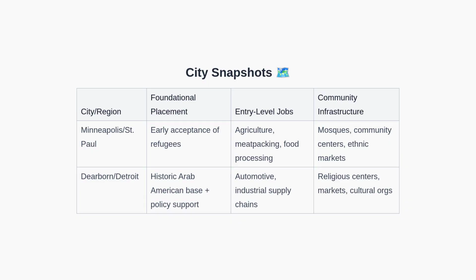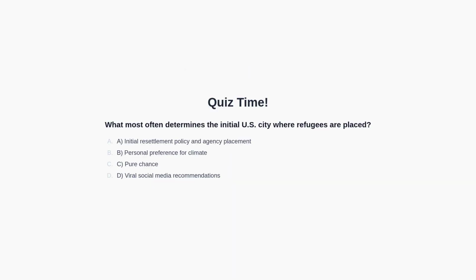Now, to check your understanding, let's pause for a short quiz. Quiz time. What most often determines the initial U.S. city where refugees are placed? Option A, initial resettlement policy and agency placement. Option B, personal preference for climate. Option C, pure chance. Option D, viral social media recommendations. You may pause the video now to think about the answer. We will discuss the answer in the next section of the video.